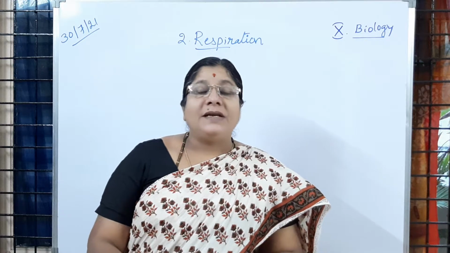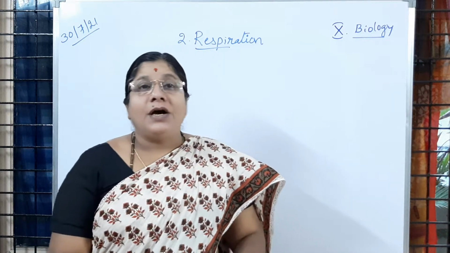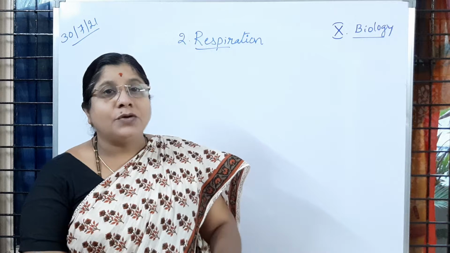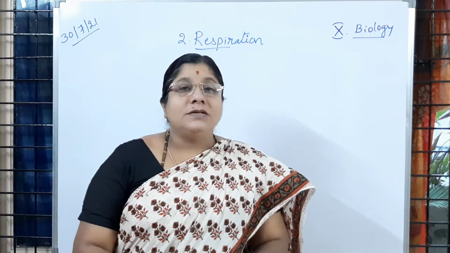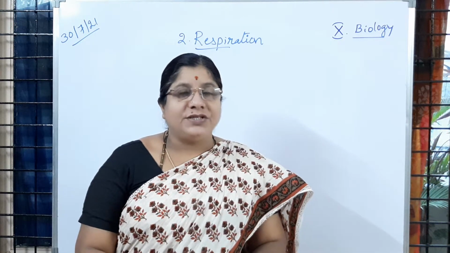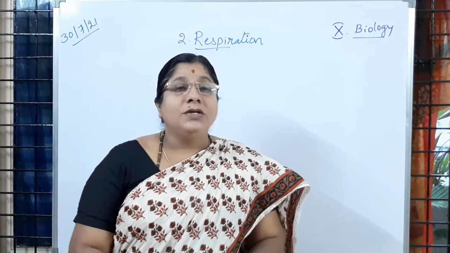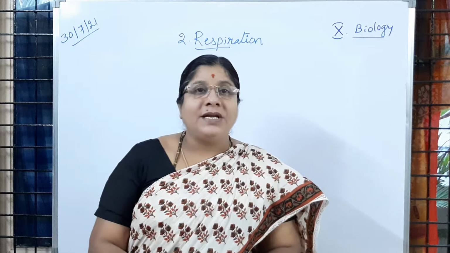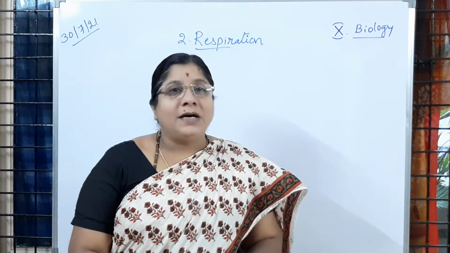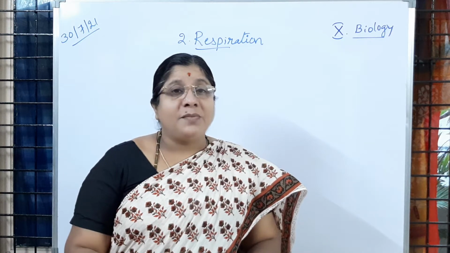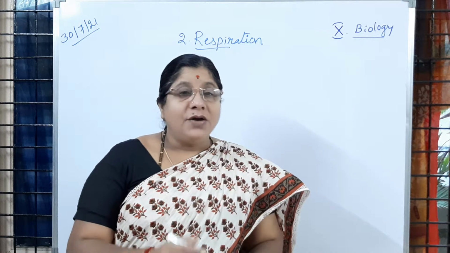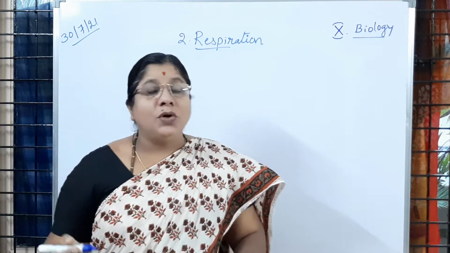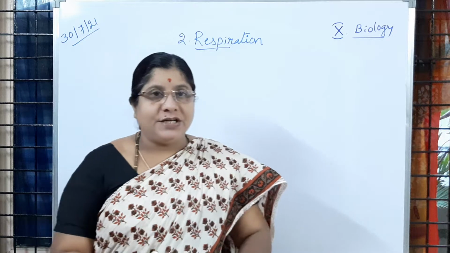Okay. In pulmonary respiration, we observe a close relation of the respiratory system with the circulatory system. Is it clear? Here the circulatory system transports the impure blood received from all body parts to the heart. From the heart it is supplied to the lungs for oxygenation.